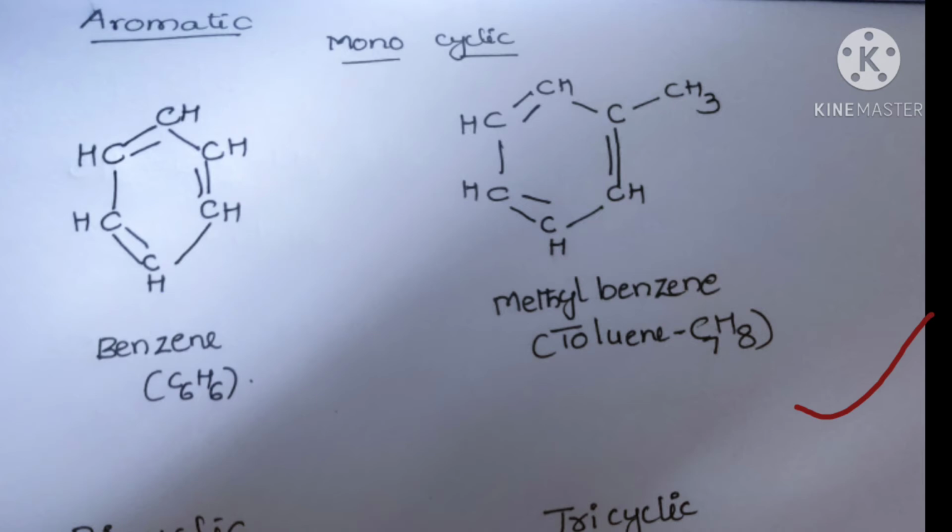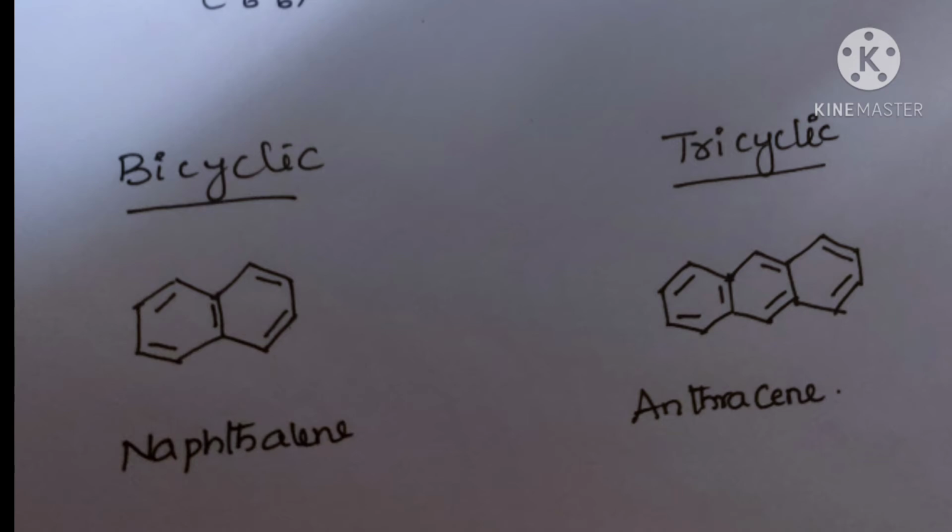Bicyclic compounds consist of 2 rings and tricyclic compounds of 3 aromatic rings. One aromatic ring we call monocyclic; the best examples are benzene and toluene.